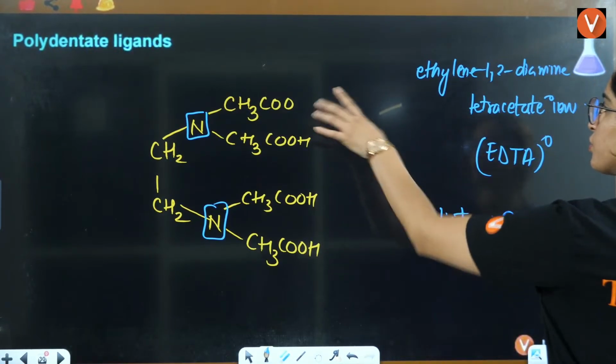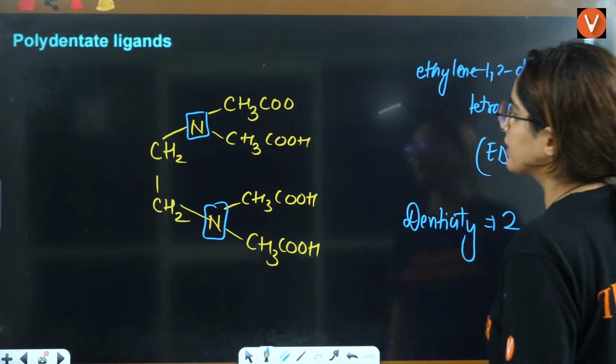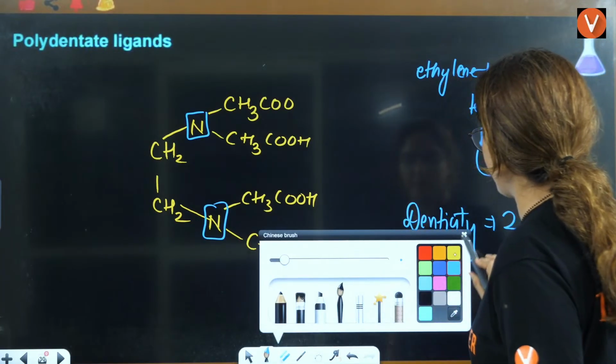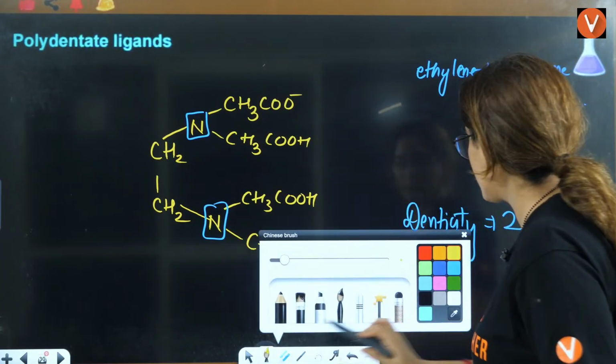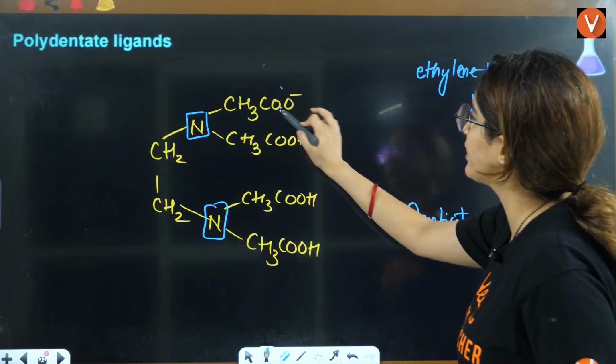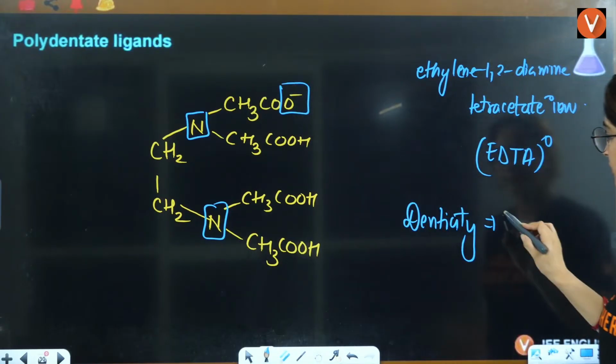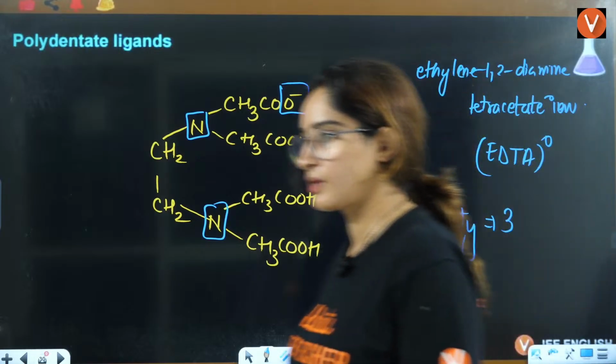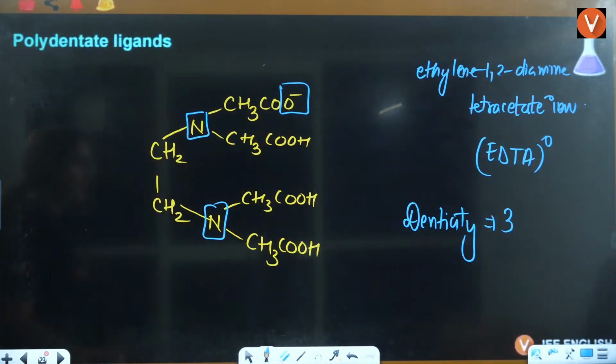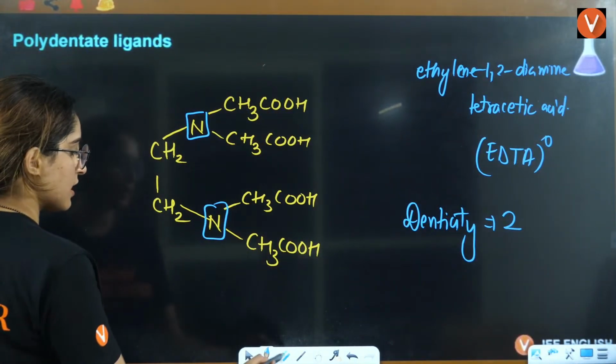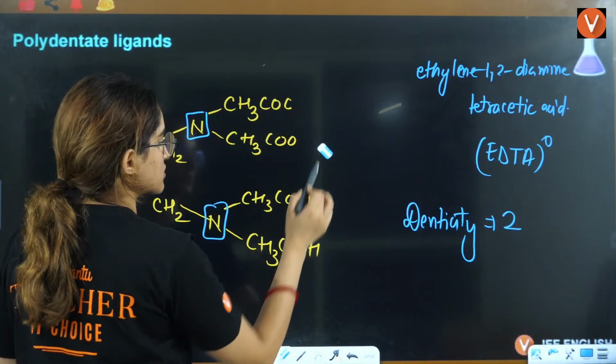But out of this only one is your O negative. So now it has 3 donating sites. Denticity will be 3. Next I'll replace 2 hydrogens.